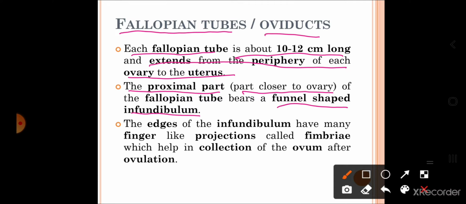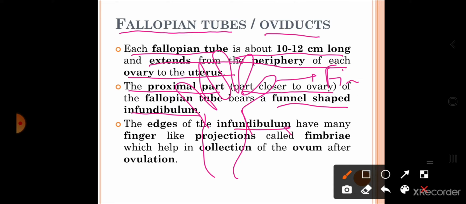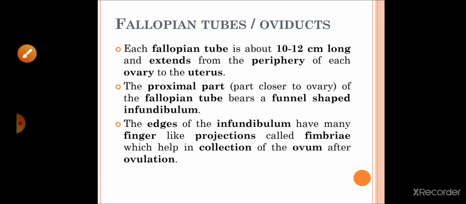Say for example your palm: this portion is called infundibulum, and our palm consists of fingers. These are called the fimbriae, and this funnel shaped structure is called the infundibulum. Clear?